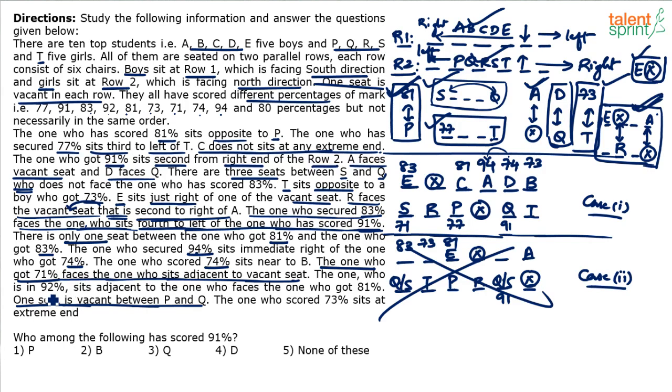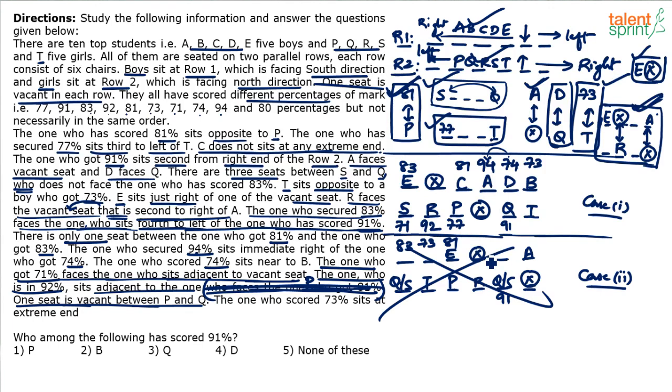The one who got 92 sits adjacent to the one who faces the one who got 81. So who faces the one who got 81? 81 has been obtained by C. The person facing C is P. Now he says the one who has scored 92 percentage is adjacent to P. This can be replaced with P. So 92 is adjacent to P, so 92 has to come here.